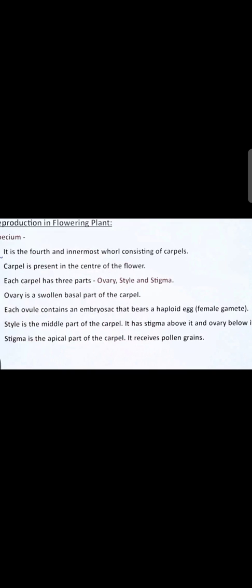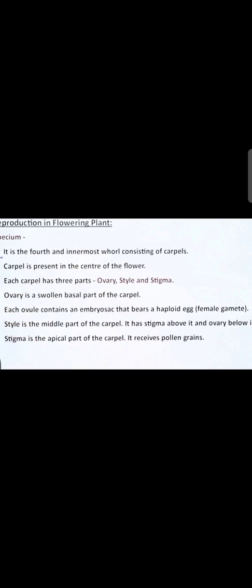Even in human beings, the female sex cell will have a haploid number of chromosomes, only 23, and the male will have 23, and whenever they come together, this 23 and this 23, a diploid structure is formed. So haploid means only 23 chromosomes.